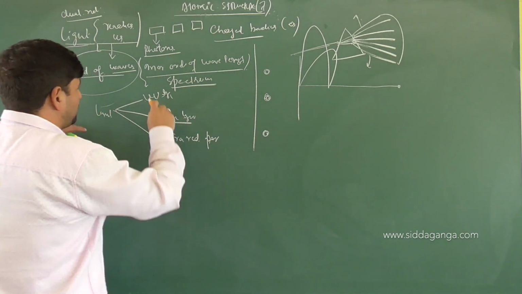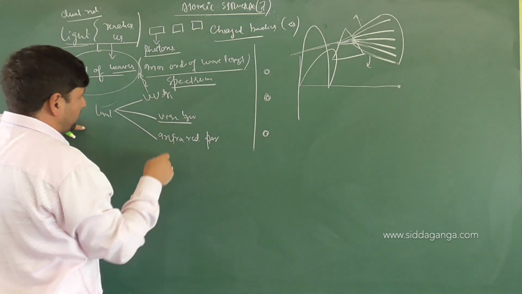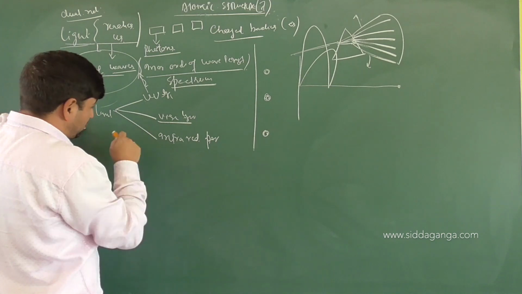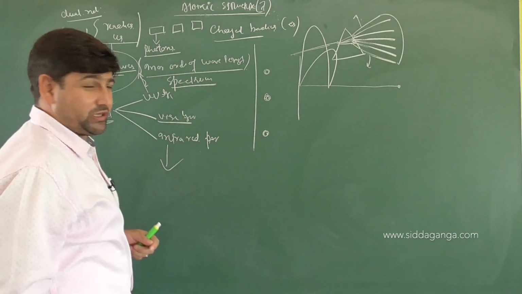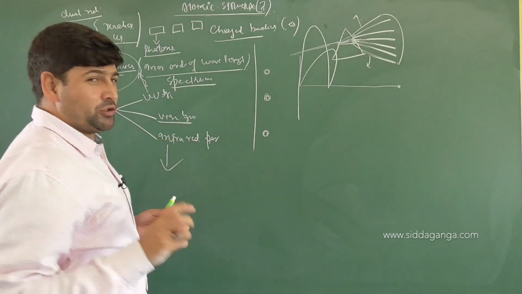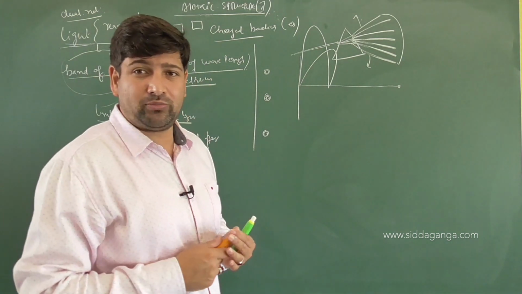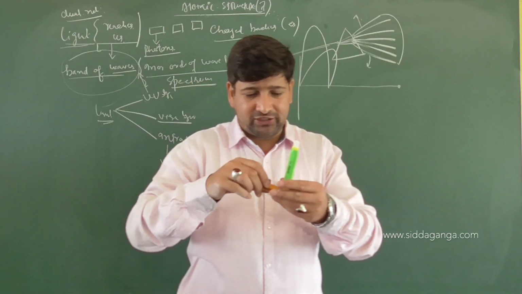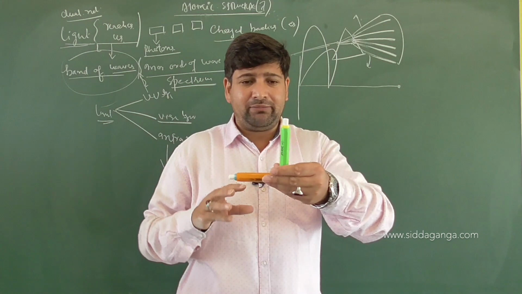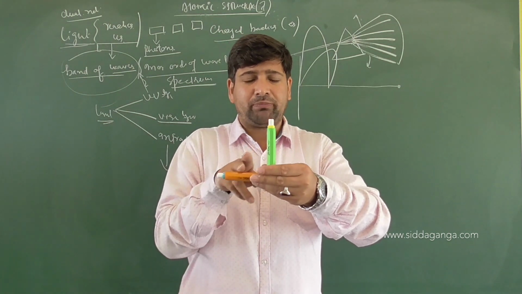Clear or not? Above ultraviolet also we have some portions of this electromagnetic spectrum, and below infrared radiations also we have. I'll write all those things one by one. So some characteristic properties of these electromagnetic radiations are that these electromagnetic radiations with changing electric and magnetic fields are mutually perpendicular to each other.